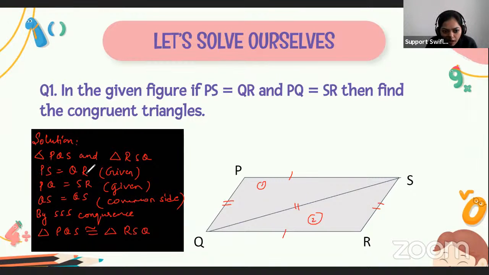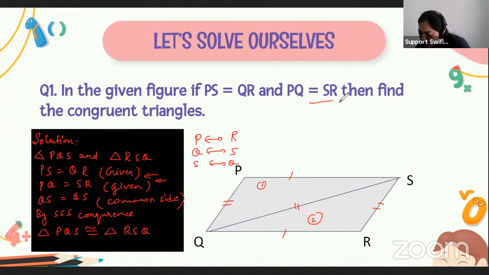P is corresponding to R. From these two, what we have considered, that P is corresponding to R, Q is corresponding to S, and S is corresponding to Q. So triangle PQS is congruent to triangle RSQ. So this is the complete solution for this problem. And yes, Mike, you are definitely right. Great.